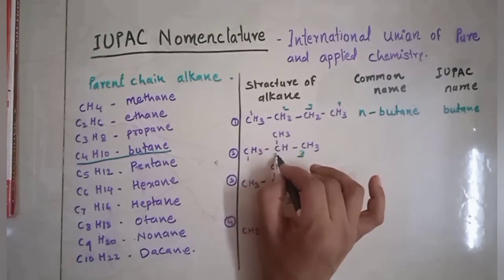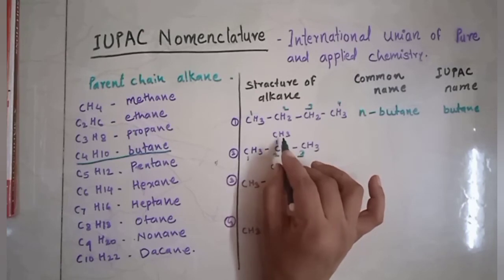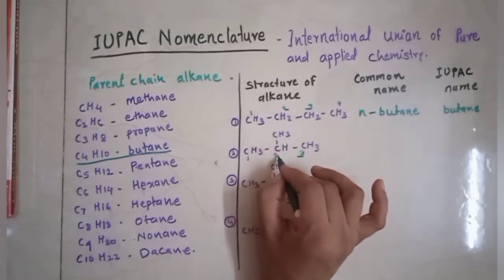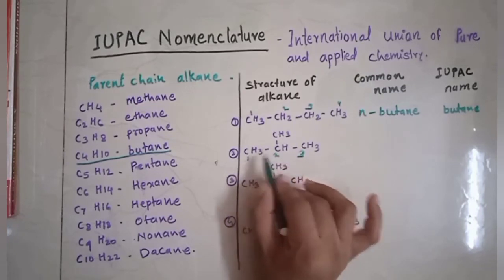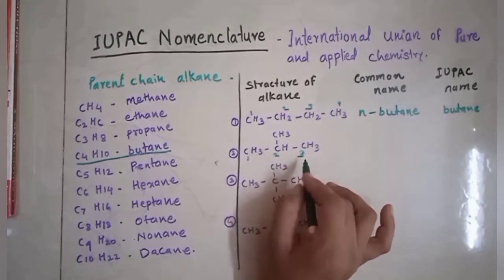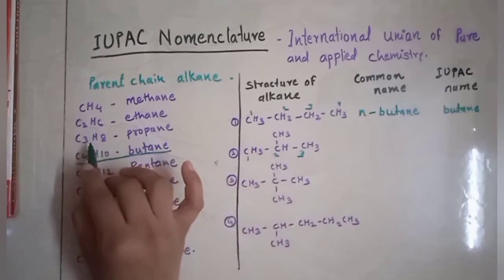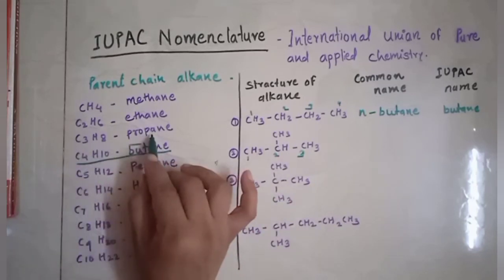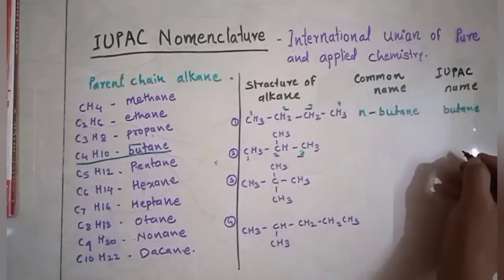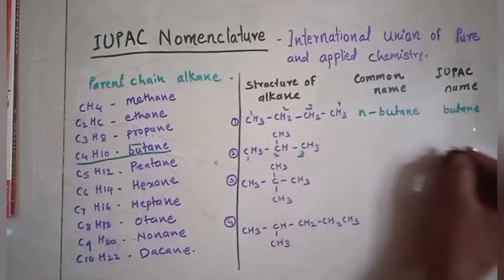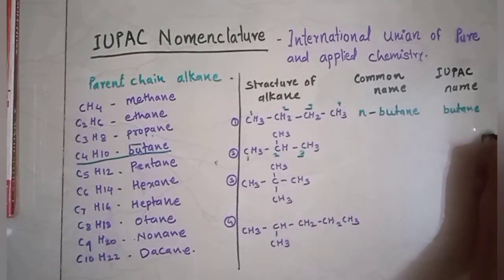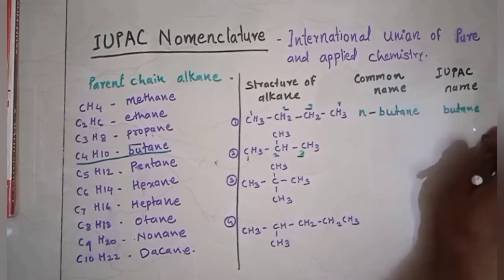Here 3 carbons are present, and a substituent is present on the second carbon. 3 carbons, C3H8, means propane. The parent alkane is propane. So write down propane here, and then the second position substituent is present.